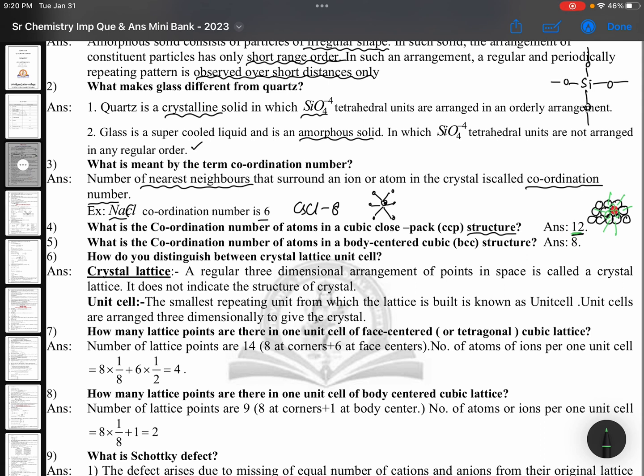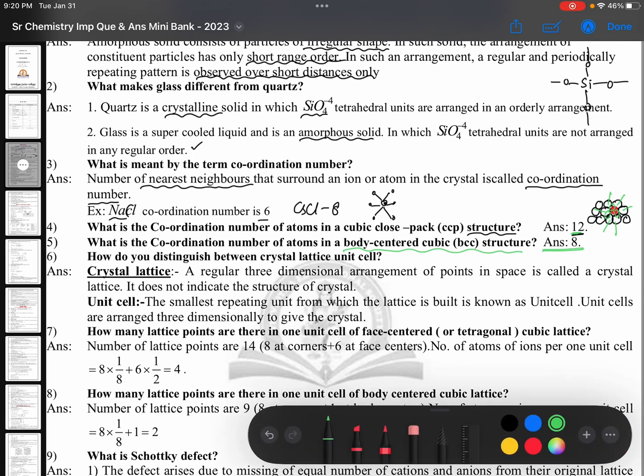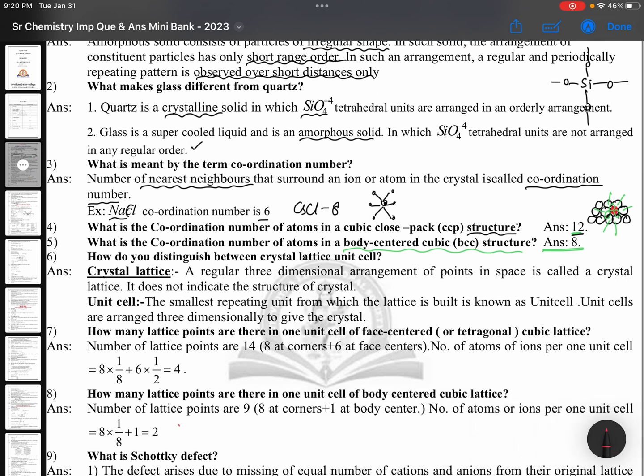What is the coordination number of atoms in body centered cubic structure? BCC is 8. No explanations, nothing is required, simply write 8. Here explanation is not required, but for your understanding I am saying. Think that you are sitting in a room, you are in the mid of the room. Just imagine you and your friends are there. All your friends are at the corners of the room. How many corners will be there in a room? Correct, exactly 8. So all your friends are at the corners. Just imagine, it will be fun. Raju, Ramu, Sinu, all are at the corners and you are at the mid. So your coordination number is exactly 8. Done.